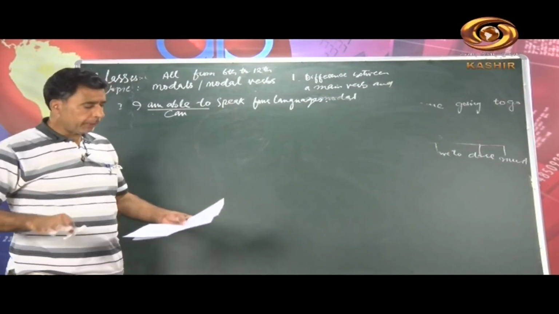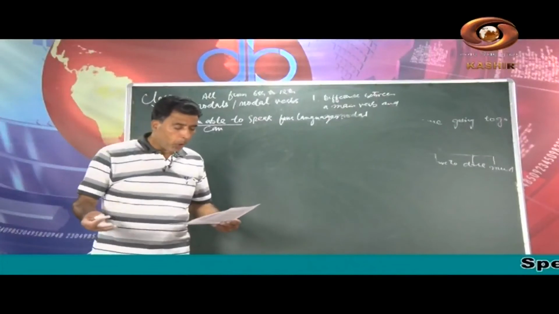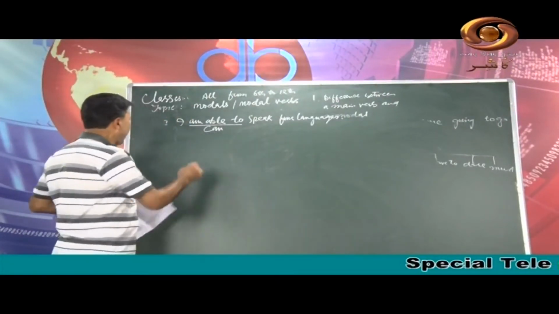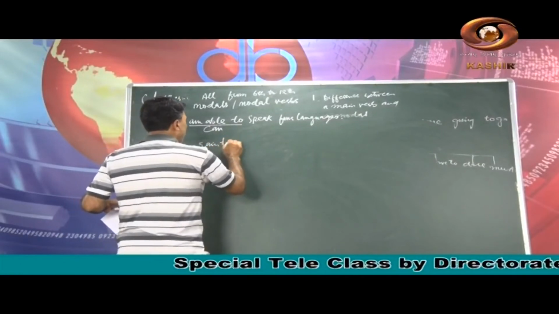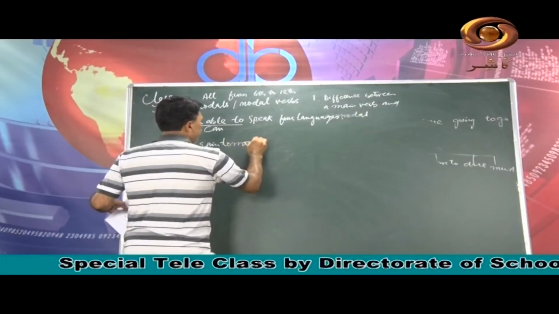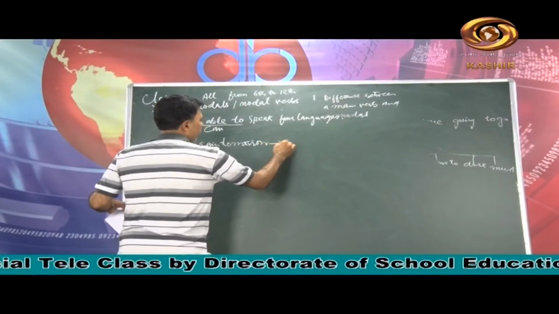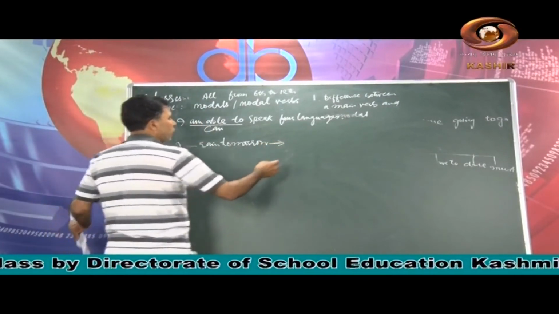Okay, let us learn things. May is here. May shows, it may rain tomorrow. I will write here some sentences. So what does this show? It shows possibility.